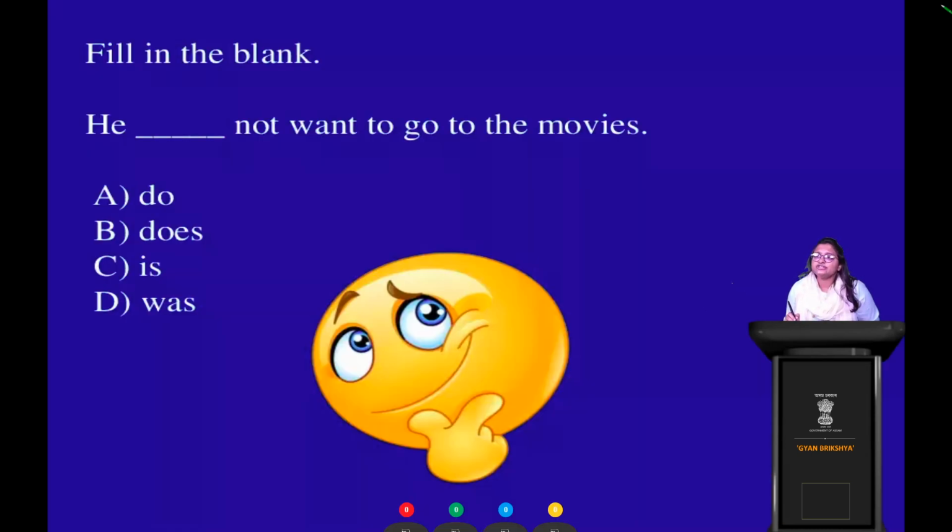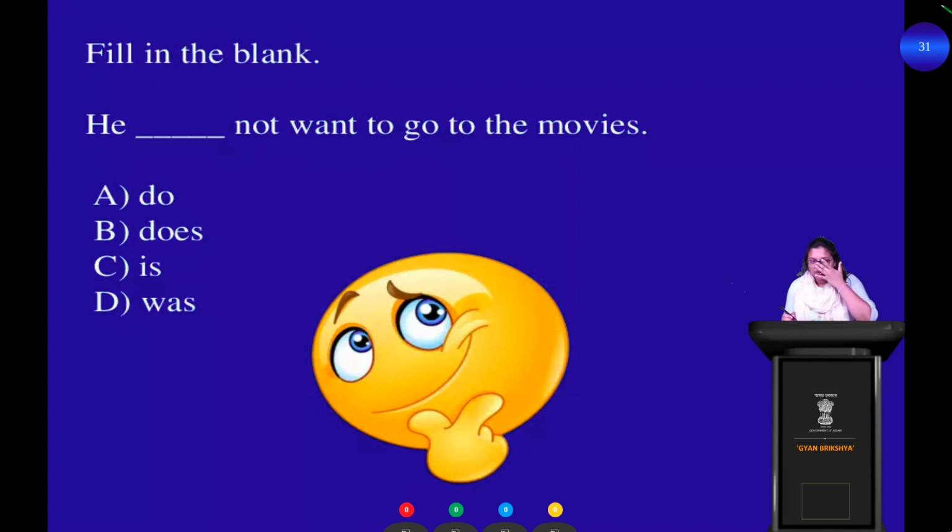Okay, he dash not want to go to the movies. This is the sentence for you. So you have to fill in the blank with the appropriate option, right? The sentence is, he dash not want to go to the movies. So you have four options in front of you, right? And let's get your timer started so that you can give me your responses. Which option do you think is the correct option to fill in the blank?